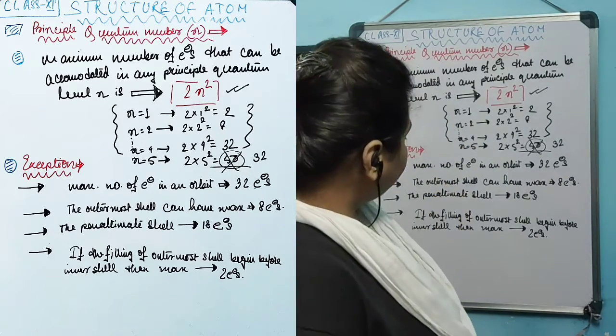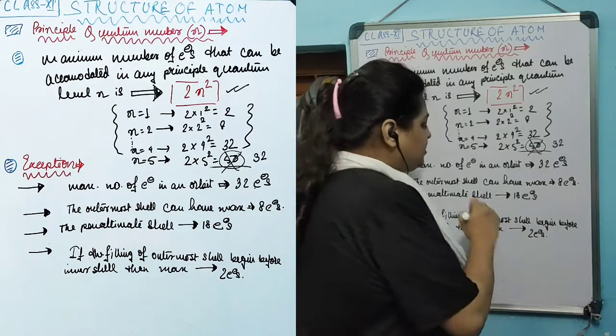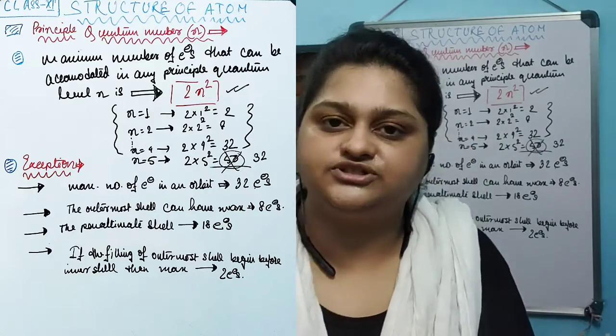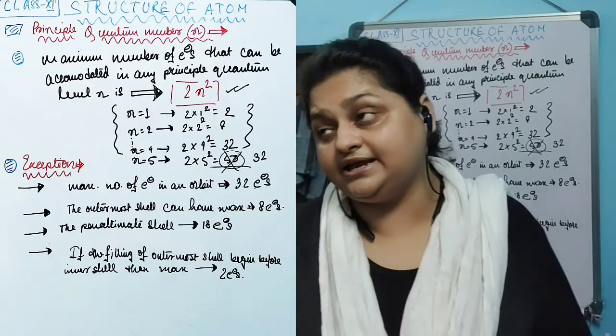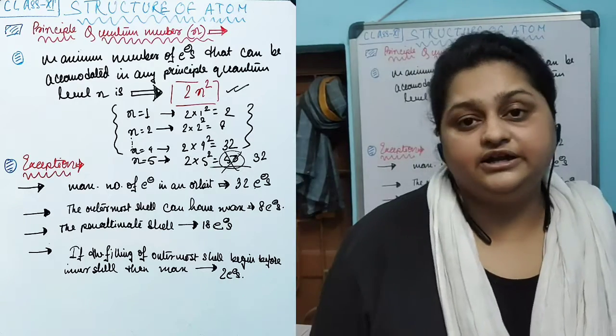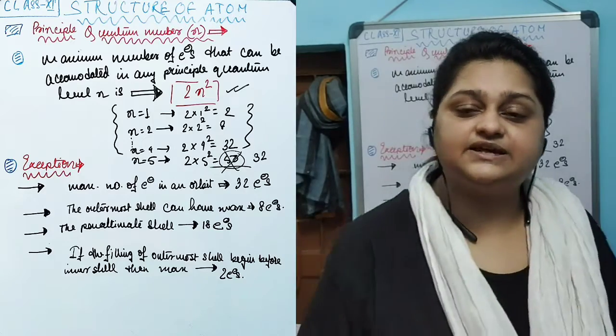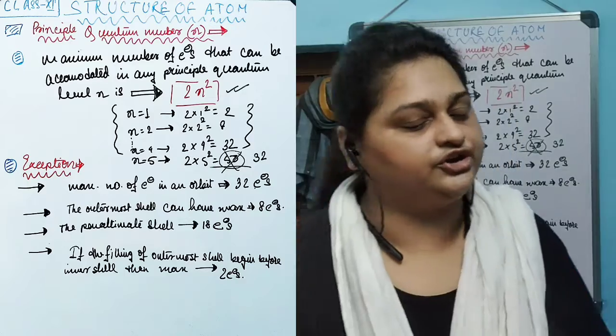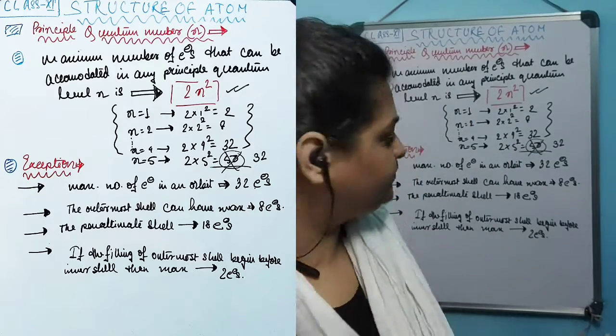There is another exception: the penultimate shell can occupy a maximum of 18 electrons. Even if a penultimate shell in an element could contain 32 electrons, as it is a penultimate shell, it is always going to contain only 18 electrons at maximum. It cannot exceed that.